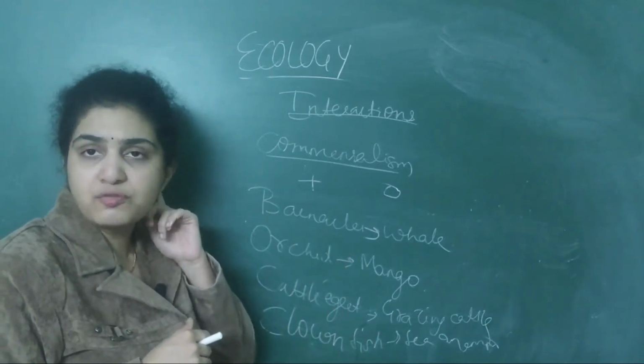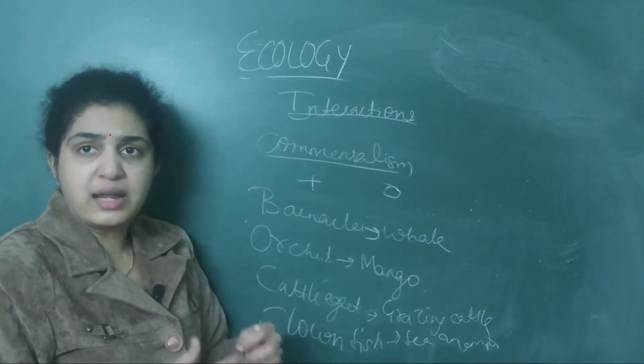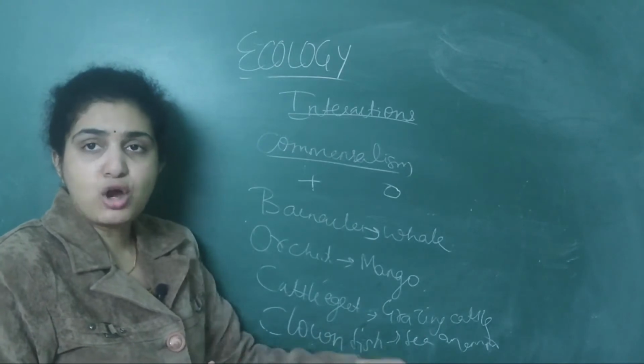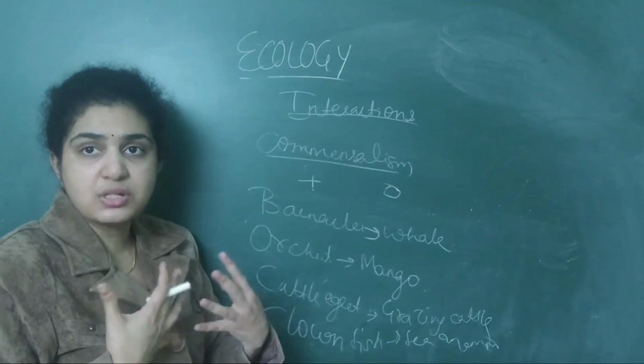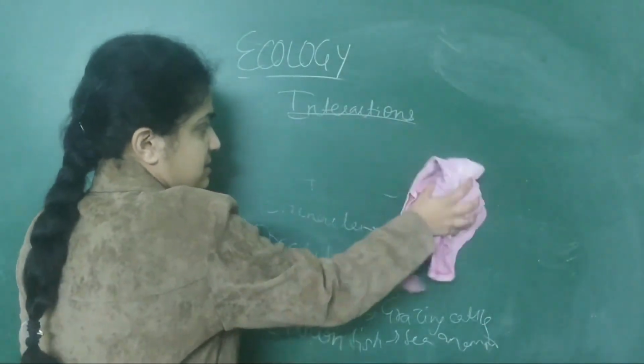Cattle egret also on grazing cattle. The cattle used to graze that. So cattle egret on grazing cattle. Clownfish on sea anemone. These are the different examples which were given under interactions. So this is about commensalism. Next is